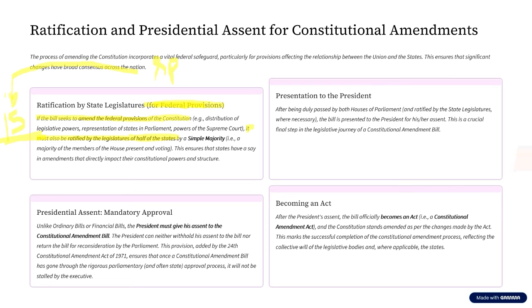But this ratification by more than half of the state legislatures can be done through simple majority. But why is it important? To show that the states also have a say in amendments that directly impact their constitutional powers and structures.